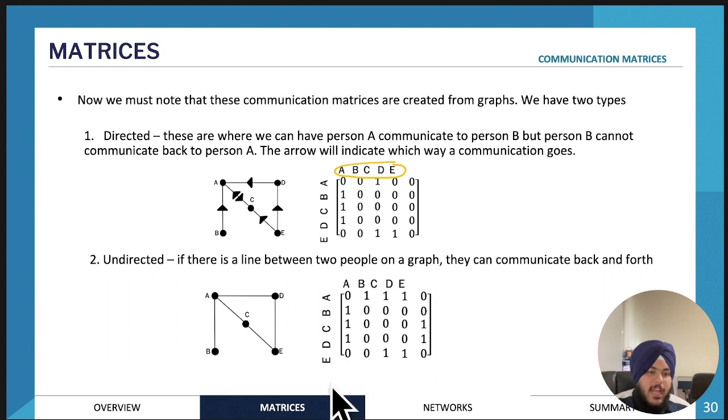But most of the time you'll be seeing undirected communication matrices. The way that they work is what I've just gone through in the previous slide. If there's a 1 here, that means that the sender can communicate with the receiver. In a communication matrix, the sender and receiver will be very clearly labeled, so it won't be ambiguous at all. The sender is usually on the left-hand side and the receiver is usually on the top. So it'll be very clearly labeled for you.